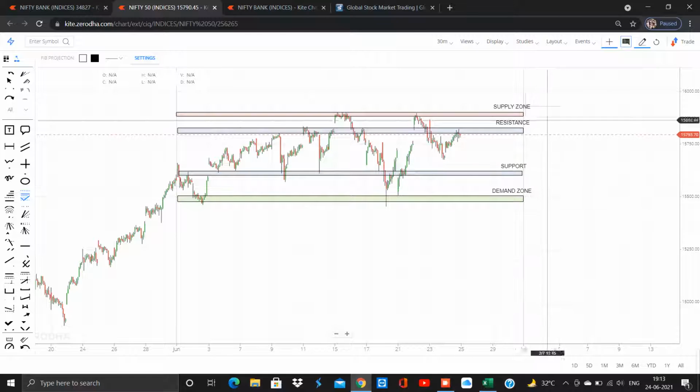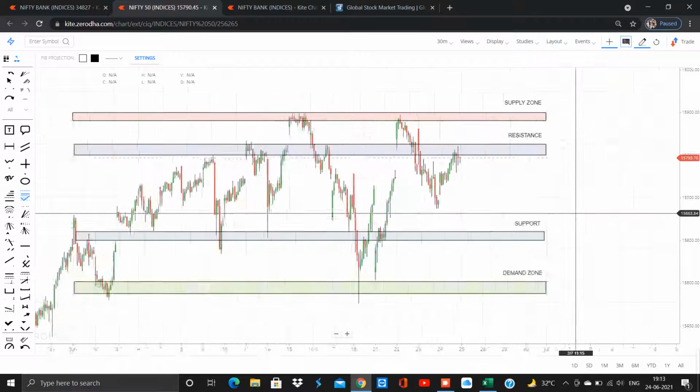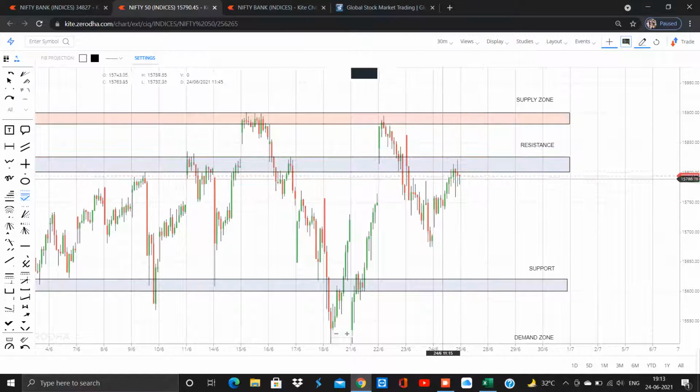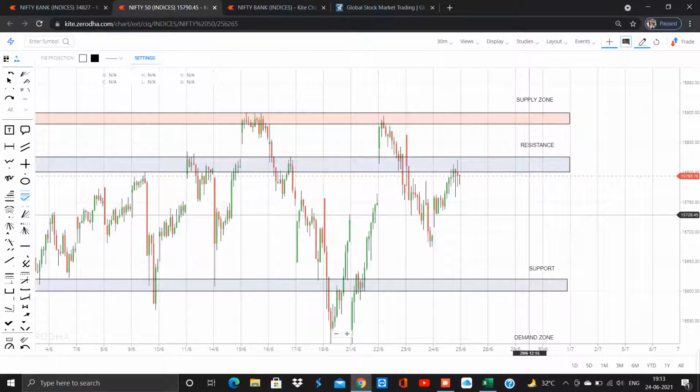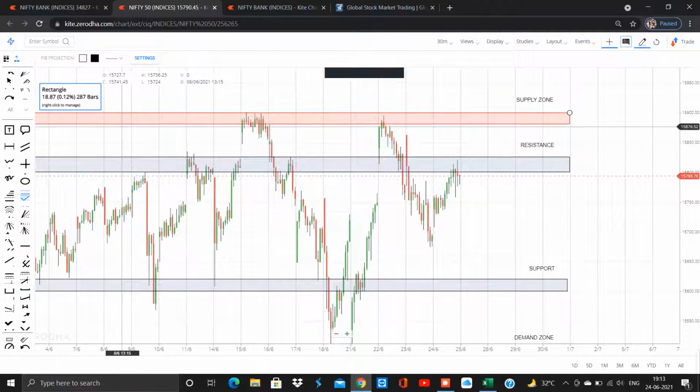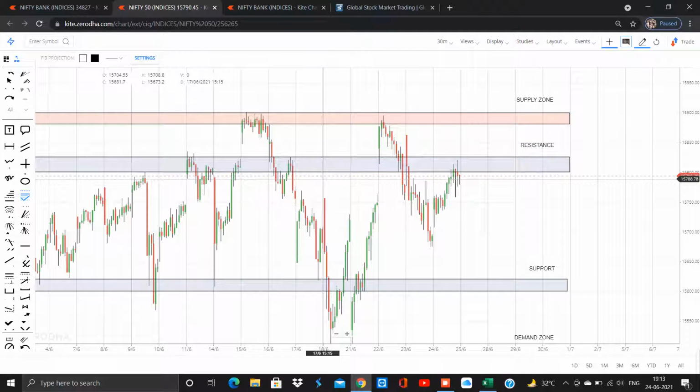You could clearly see yesterday we discussed the supply zone, demand zone, support and resistance. The market has now closed near a resistance. How could we trade for tomorrow on various scenarios? Let us discuss.